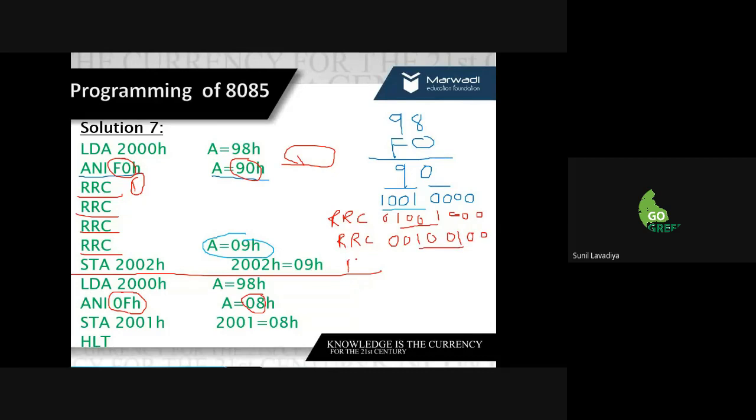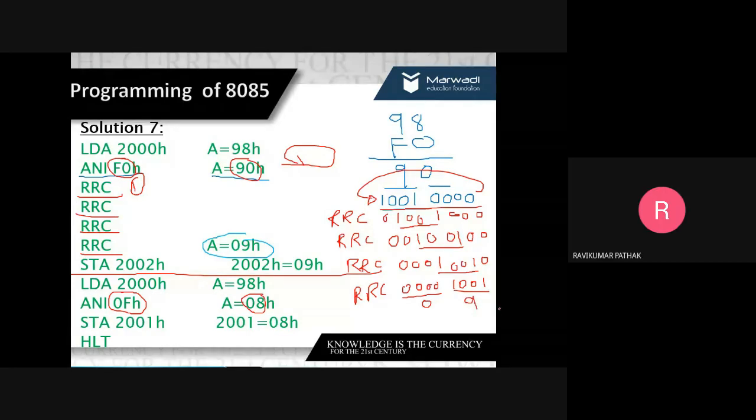Third time I'm doing rotation, RRC. 0, 0. Then again 1. This is 3 times. Now again I use it a 4th time. So what do I get? This 0 actually comes here. So it's rotation like this one. Understood, Ravi? These 4 are 0. This is 9. Yes, sir, got it.